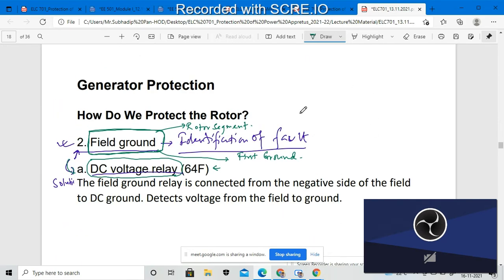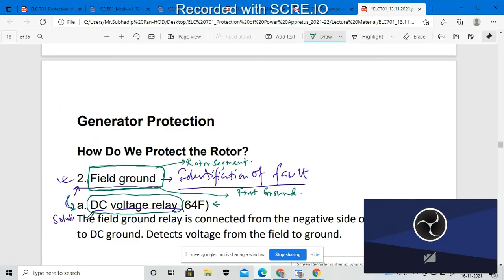That means I will draw the circuit representation of this kind of fault. For this particular field ground, the first ground operation is taken into consideration when the first cycle of operation is considered, and the second ground operation is taken into consideration when the second cycle of operation is considered inside the rotor segment. And this is my solution.